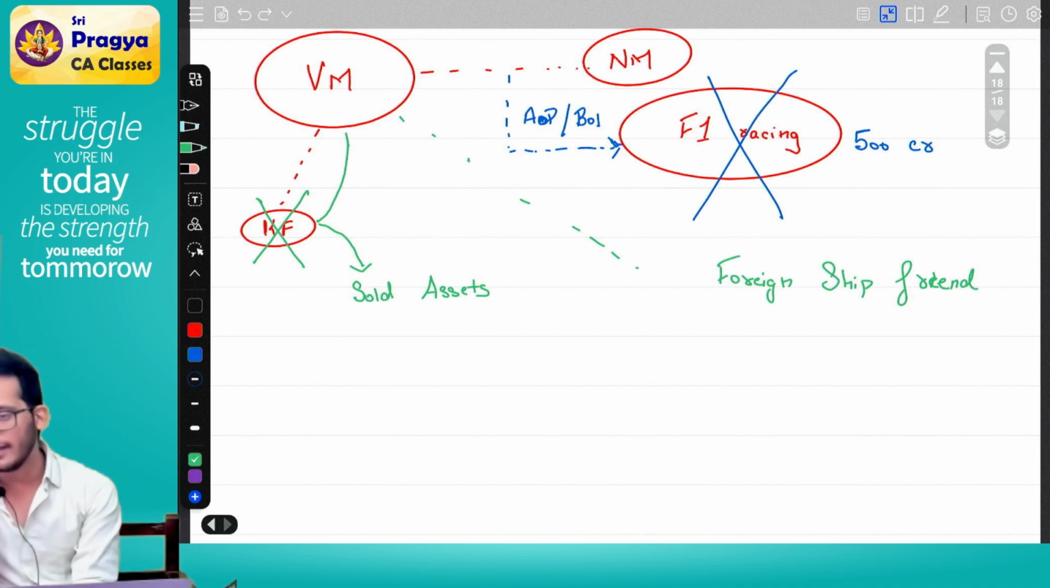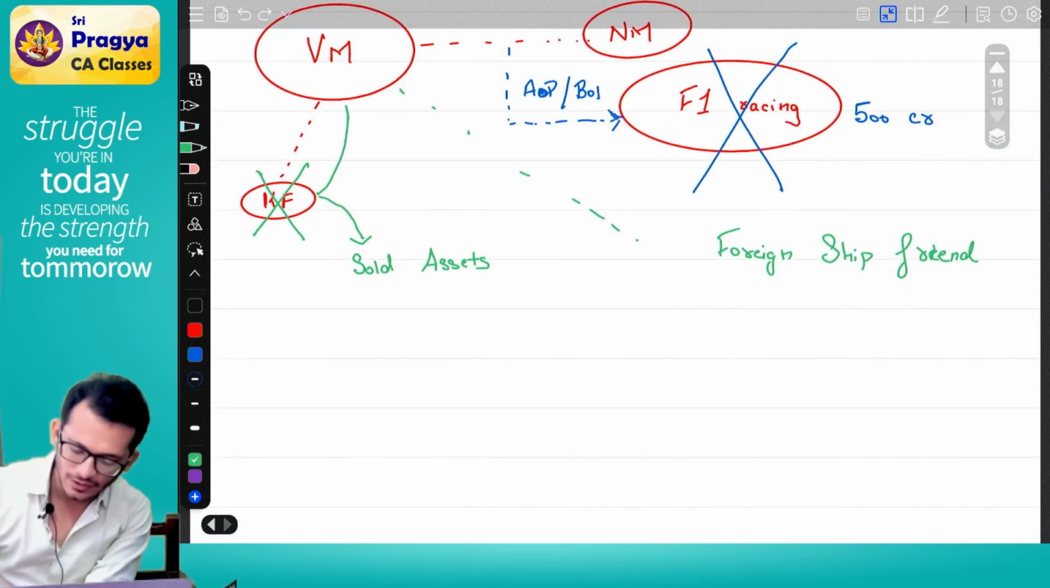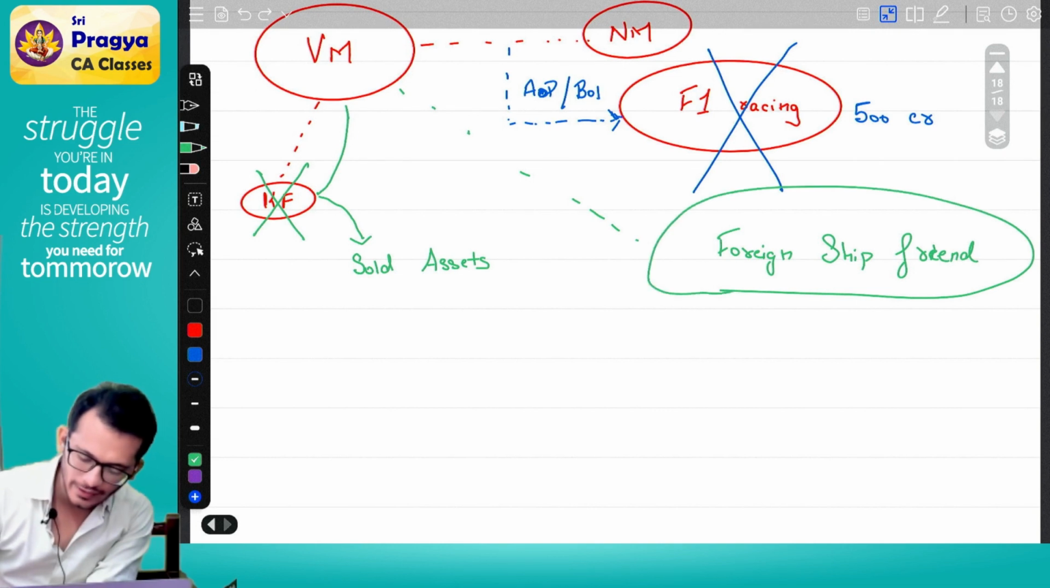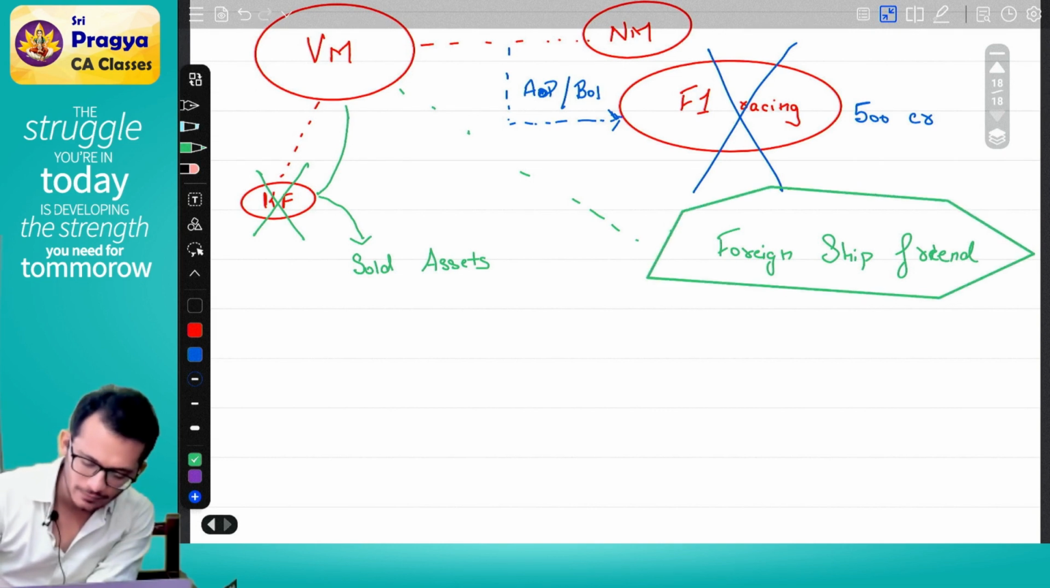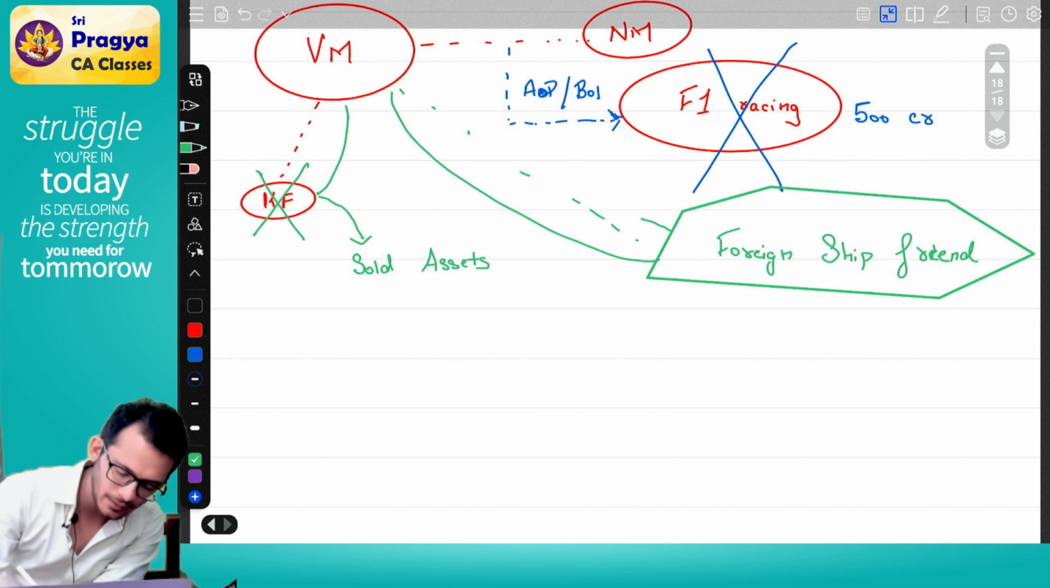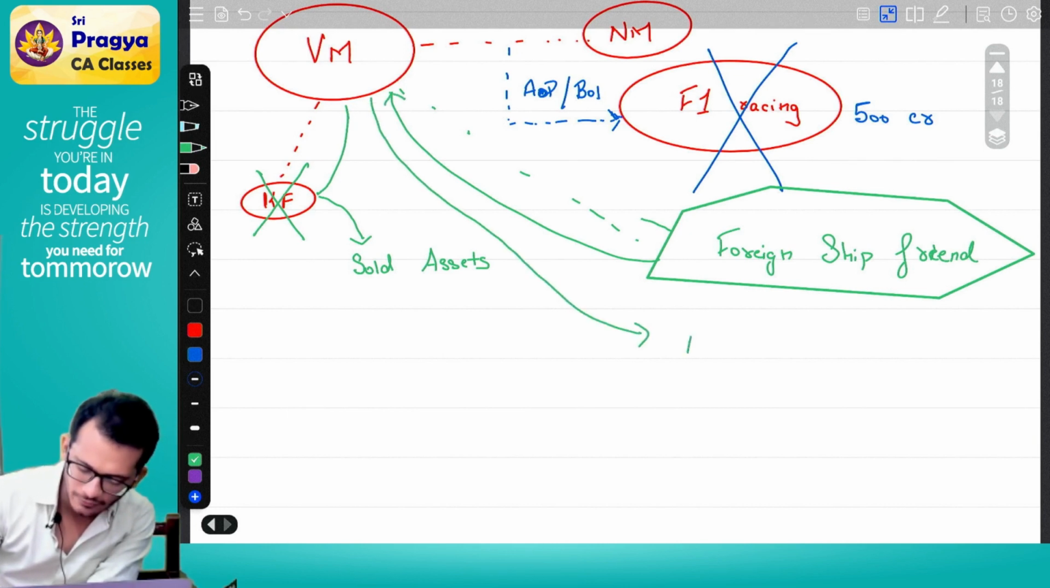Now, will Vijay Mallya come back to India, or not come back to India? Which means, what has the foreign ship done? The foreign ship came to India and collected Mr. Vijay Mallya. Vijay Mallya has left India, not going to come back.